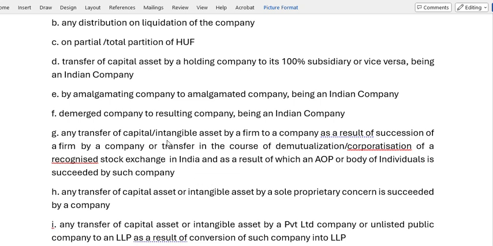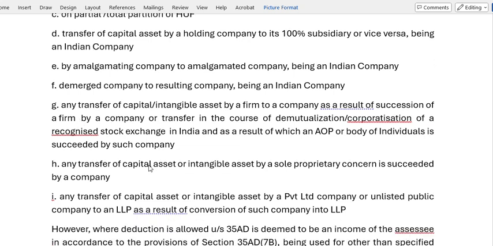When a firm has transferred a capital or intangible asset to a company as a result of succession, the firm is taken over by a company. In that case also the actual cost will be nil as far as the company is concerned.